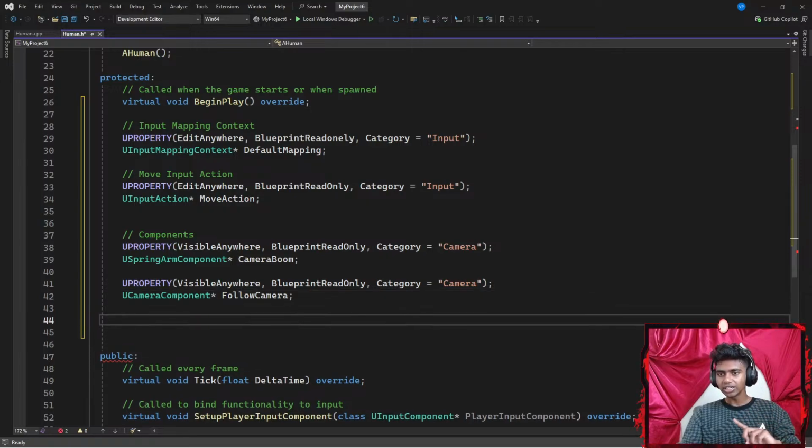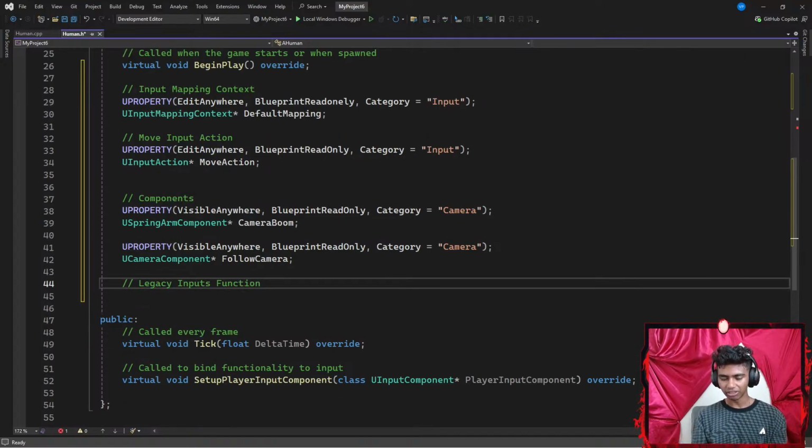Now, are there any functions that I might need? Let me go with something like legacy input functions, because I will be mixing enhanced inputs with legacy input. Apparently, when I only use legacy input, I can't get my yaw rotation and my pitch rotation to work together. But using legacy and enhanced together made that work.